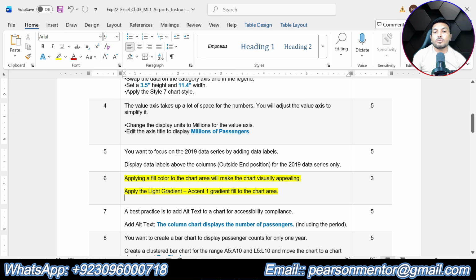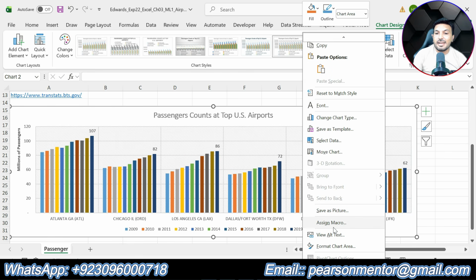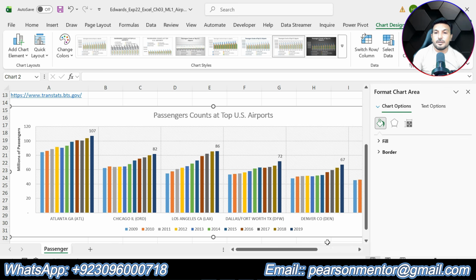Applying a fill color to the chart area will make the chart visually appealing. Apply the light gradient accent 1 gradient fill to the chart area. So now we are supposed to apply the light gradient accent 1 gradient fill to the chart area. So this is the chart area. Okay, this is the chart area. Right click in the chart area and click format chart area.